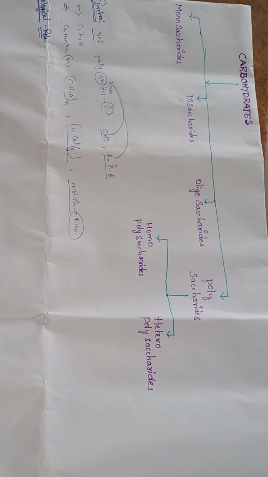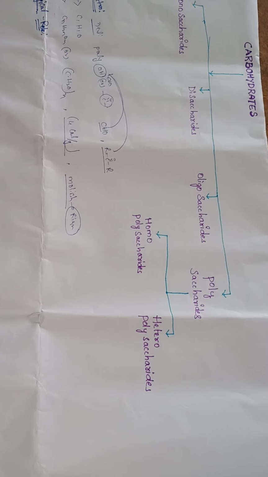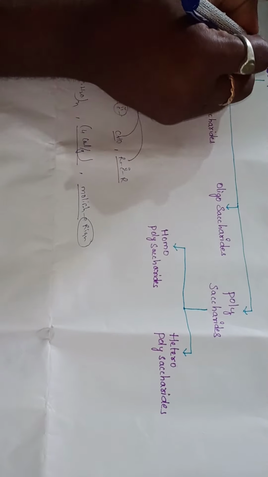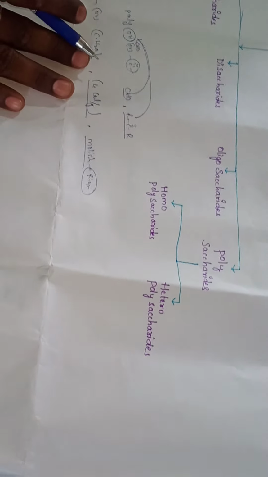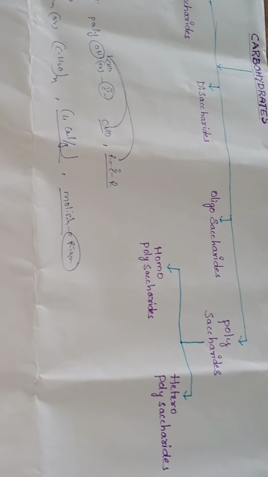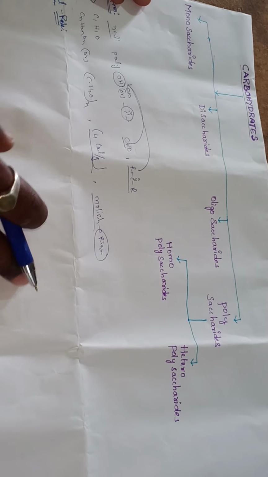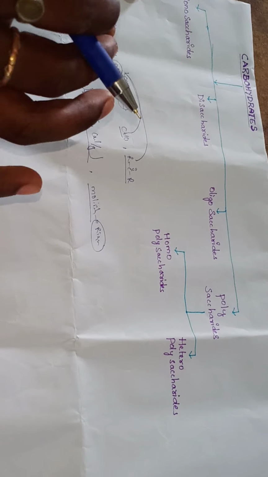Upon hydrolysis, carbohydrates give different compounds. That is the classification of carbohydrates. Depending upon the sugar moieties, carbohydrates are classified into 4 types.